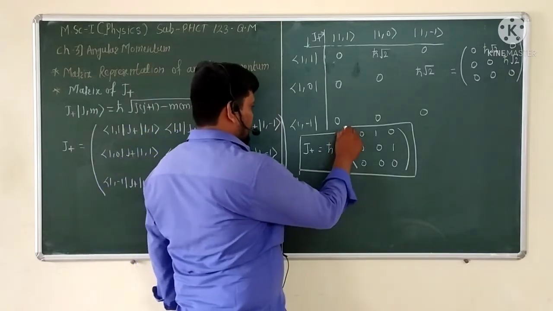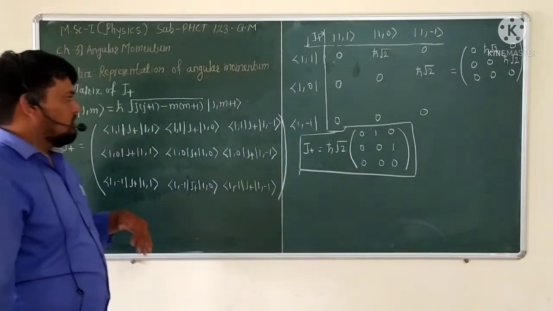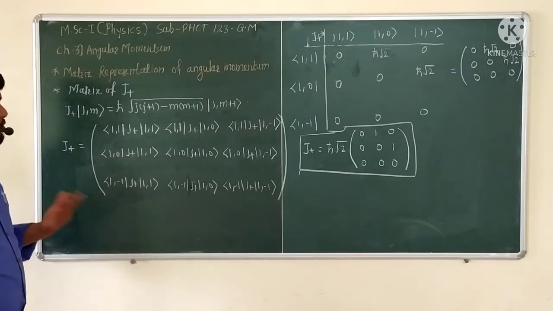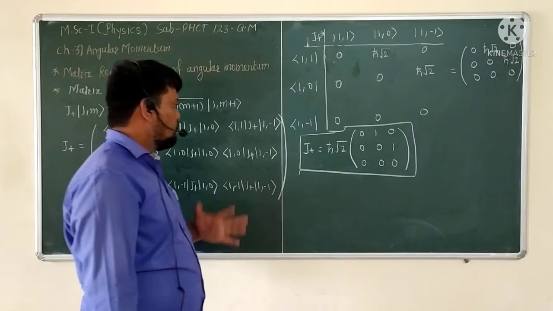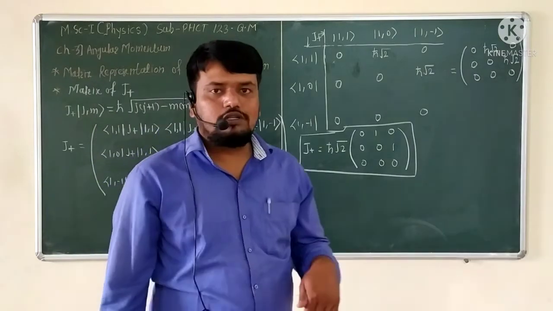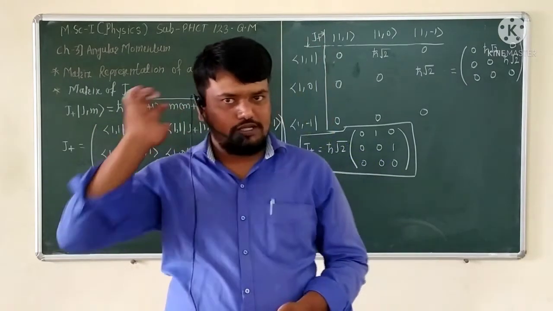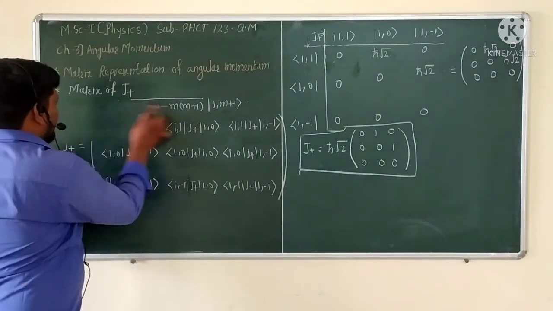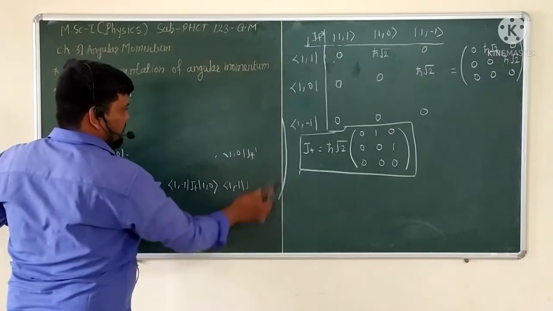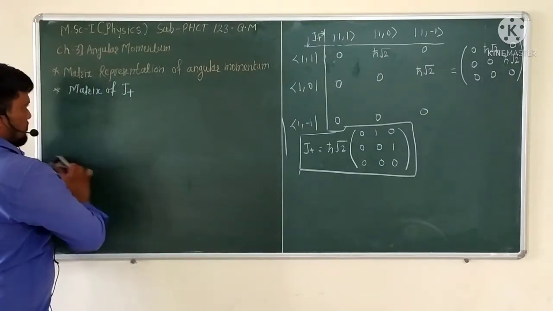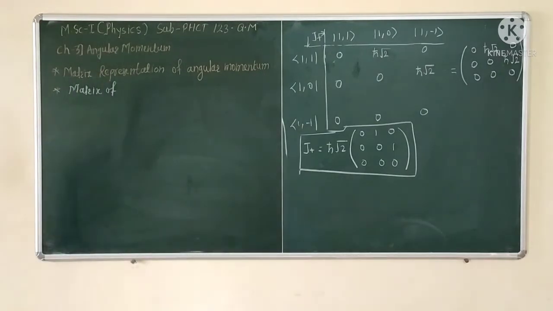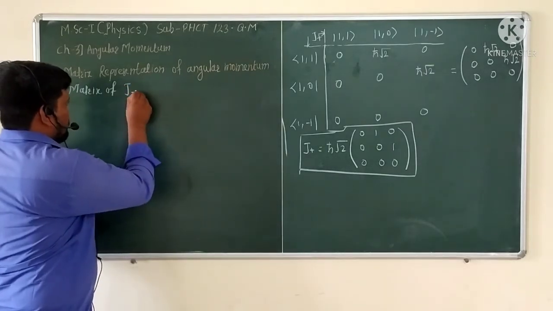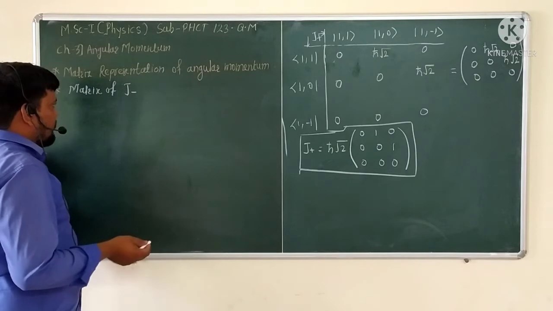Okay, so if we understand this type of simple mathematics, then this concept becomes clear, how to calculate or show the matrix representation of the J plus operator. Again, we want to see the next operator, the matrix representation of J minus, and how it is calculated. So again see here, the next type is the matrix representation of the J minus operator. And what is the eigenvalue formula of J minus?